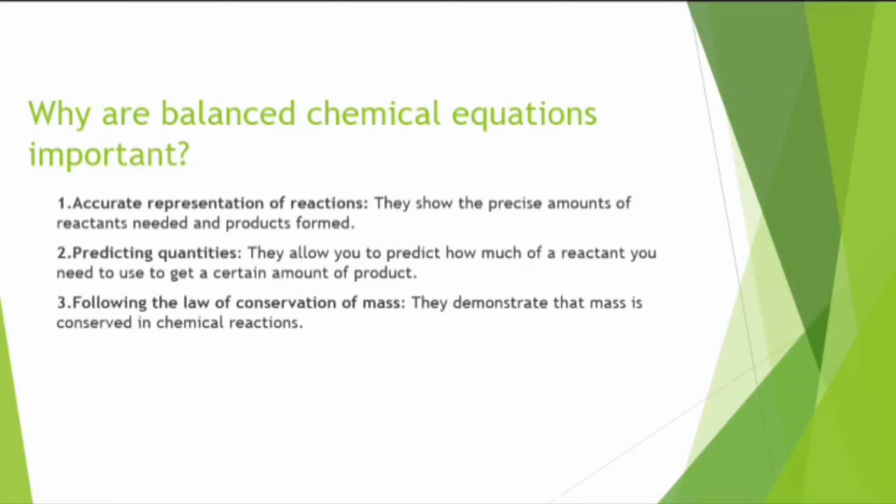What is a reactant? The substances that react with each other in a chemical reaction. This is the left side of the equation. What is a product? Products are the substances that are formed as a result of the chemical reaction. This is the right side of the equation. The right side of the equation is called products. The left side of the equation is called reactants.